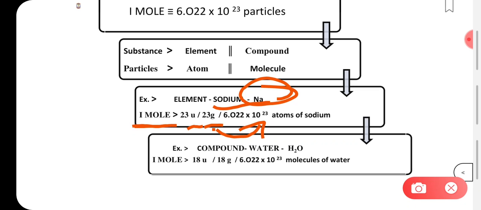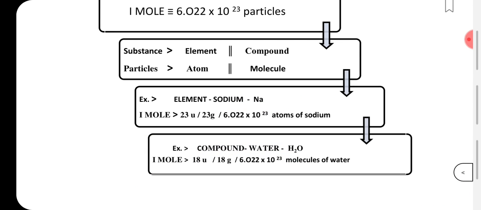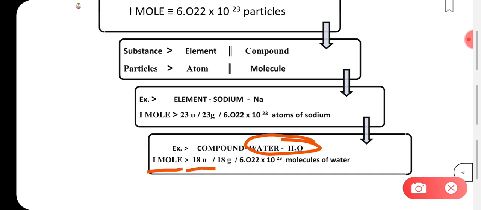Now let's say our substance is a compound. Another example, try to understand with this. The compound is water. Water is H2O. There are atoms of hydrogen and also an atom of oxygen. So 1 mole of H2O, what will its mass be? Oxygen mass is 16.